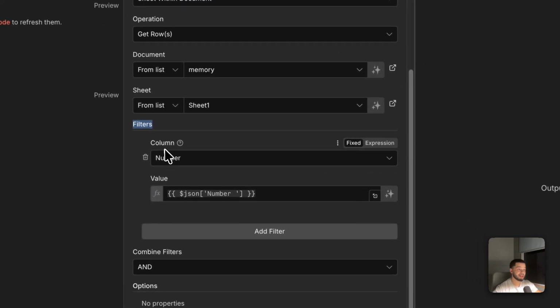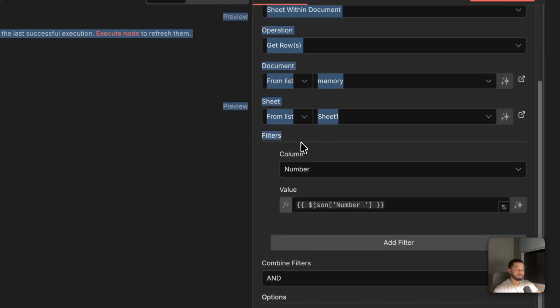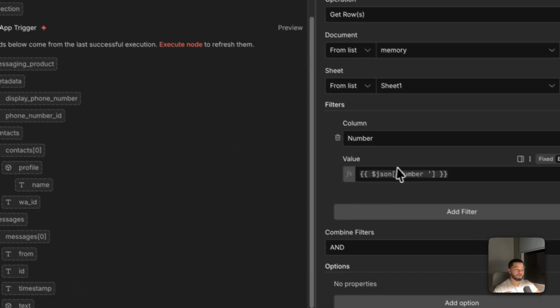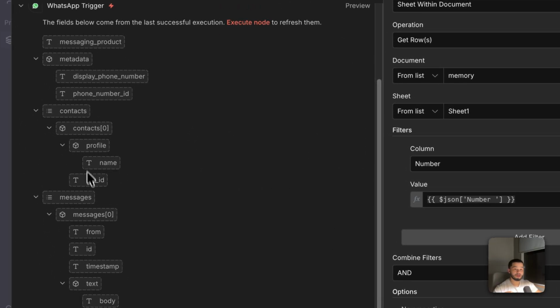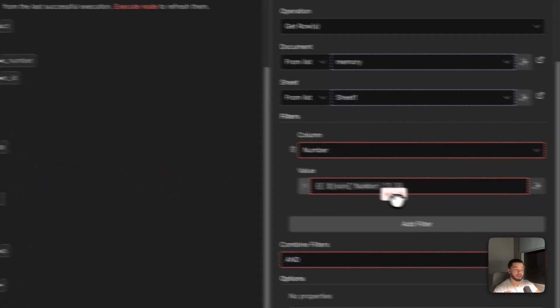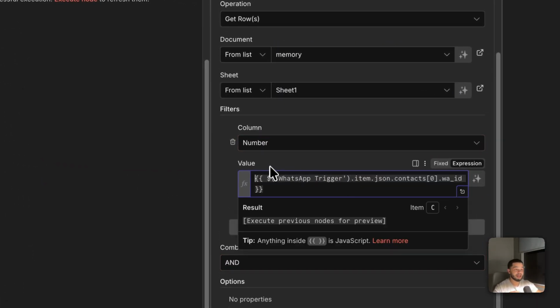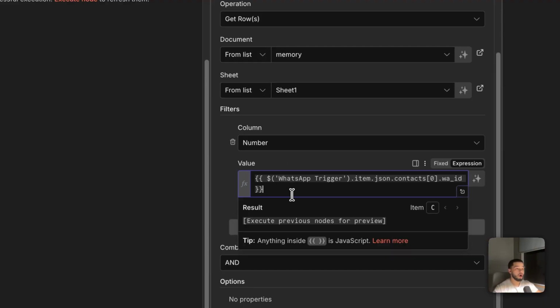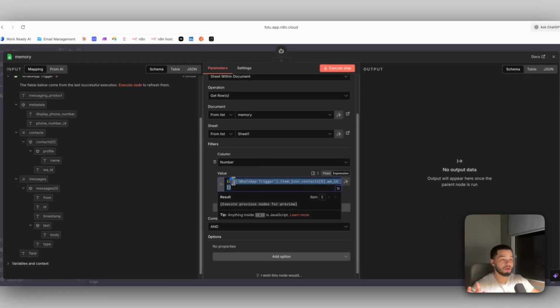Now in here, we're going to select a filter. So when it's pulling this tool, it only returns the conversations with this phone number. So we've set a filter here whenever the phone number equals the customer's phone number that we get from over here. So we'll come over here, we'll find the customer's WhatsApp ID, which is this one right here, and we'll drop it in here. And this is telling the AI agent that whenever you are going to retrieve the conversation context, always use this customer's phone number. Obviously, because we don't want it to get other people's context and use it in a conversation with a different person. So we always tell it to use the phone number in the sheet.